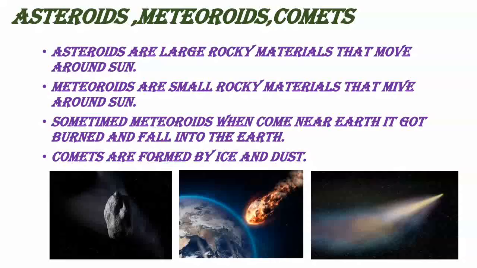Yes, moon is the natural satellite of the earth, but we are having many artificial satellites, but the only one natural satellite of the earth is moon, and all other planets also have moon. And we discussed the sun, and what is the distance between sun and the earth? It is 150 million kilometers. And what is the distance between moon and the earth? It is 3,84,400 kilometers. So what you can understand from this is the distance between moon and the earth is very less compared to moon, earth and sun.